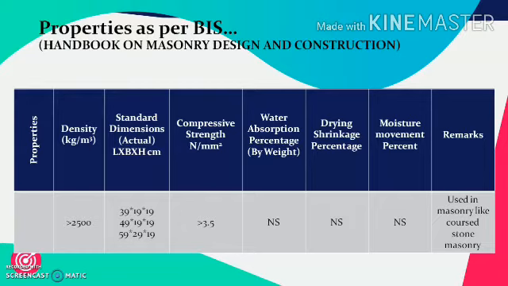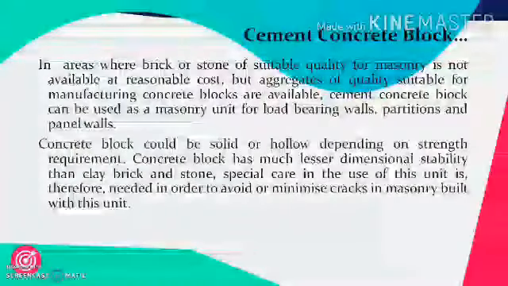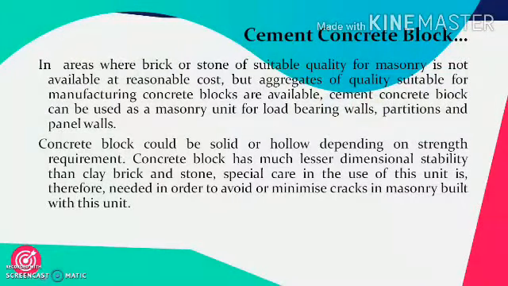As compared to other rocks, its compressive strength is very less, in a range of 3.5 Newton per mm square or more. Again, the water absorption is very negligible, and drying shrinkage and moisture movement percent is very less. This can even be used in masonry like coursed stone masonry, but please remember that these are used for very low height buildings.